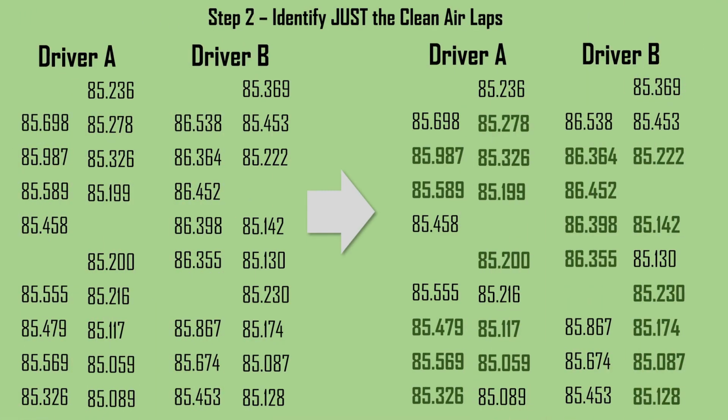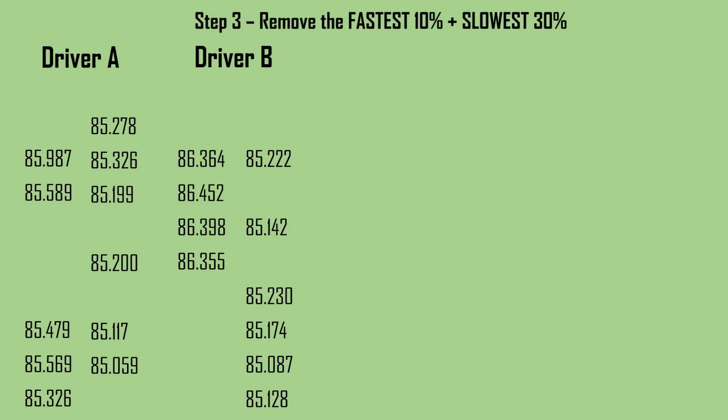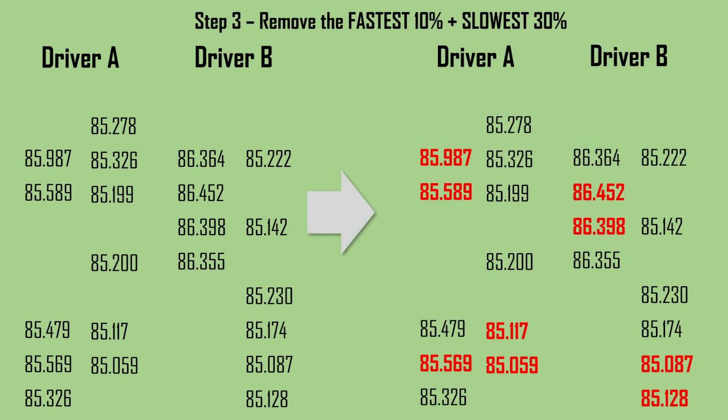So after step number 2, we move to step number 3 with the clean air laps identified. We then remove the fastest 10% and the slowest 30% from this list. This is to basically remove any outliers possible from the identified clean air laps and to give us a nice middle range for each driver.